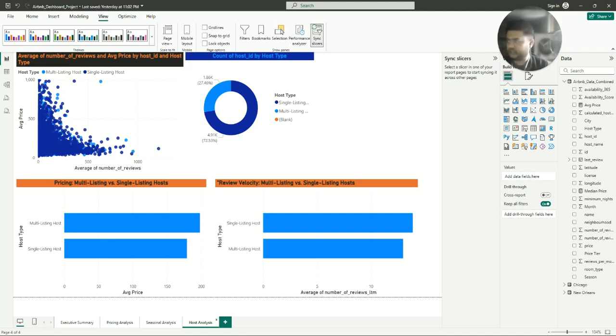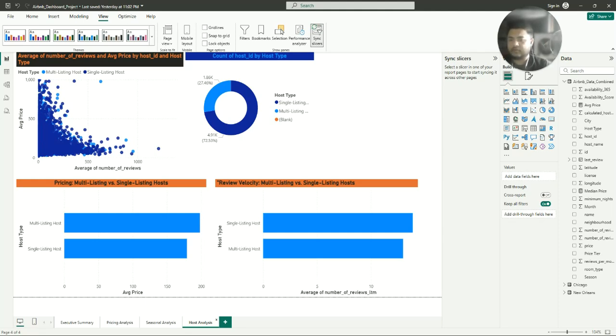The donut chart here at the top reveals a major insight that speaks to the professionalism of the platform. Over 72% of the listings are managed by multi-listing hosts. This suggests that the market in both the cities is heavily influenced by people and companies running Airbnb rentals as a business, rather than individuals casually renting out a spare room.